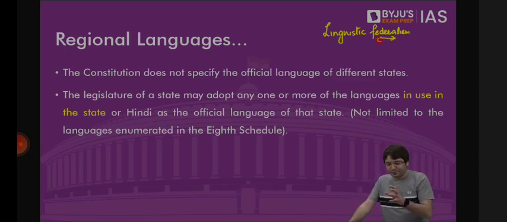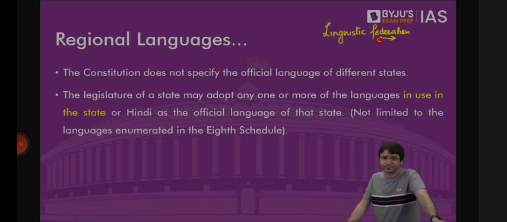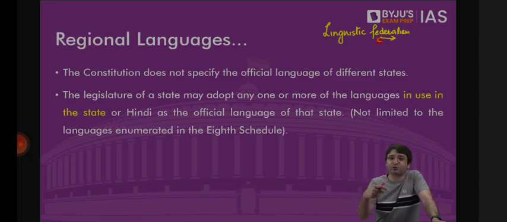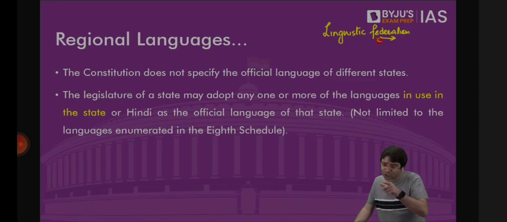If the Constitution had empowered the center to decide what should be the official language of a state, in what language would the Tamil Nadu Legislative Assembly function? How would the Tamil Nadu government communicate with its own citizens, with its own residents? Then are we a federal polity? We would be a unitary setup, where the center gets to decide the official language of a state. But the center does not get to decide. States get to decide themselves. That is linguistic federalism in us.